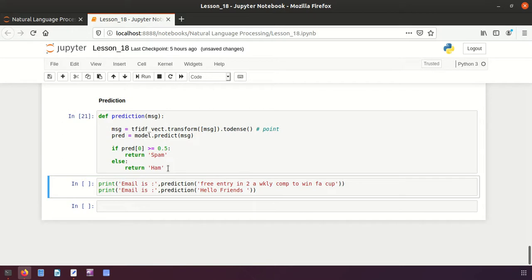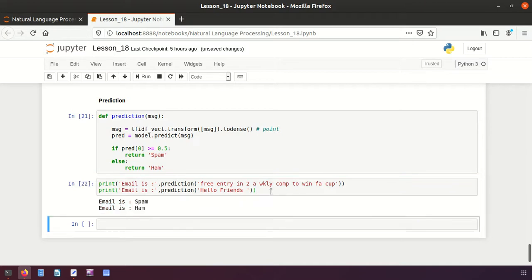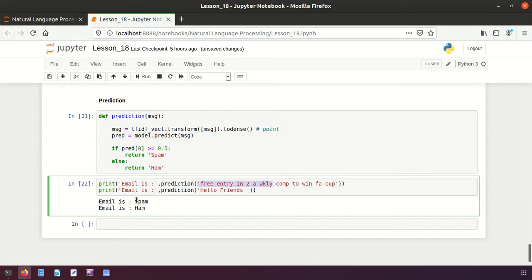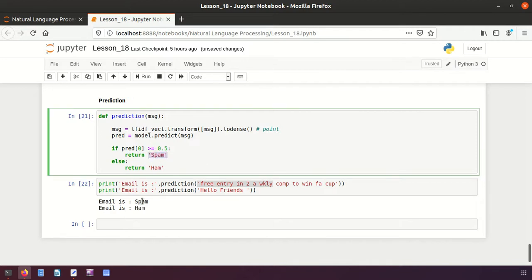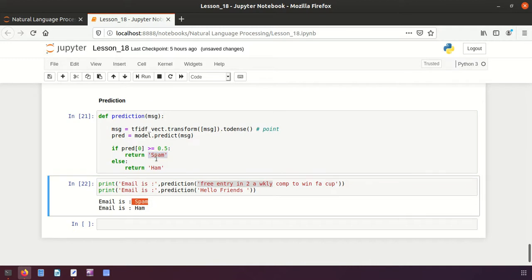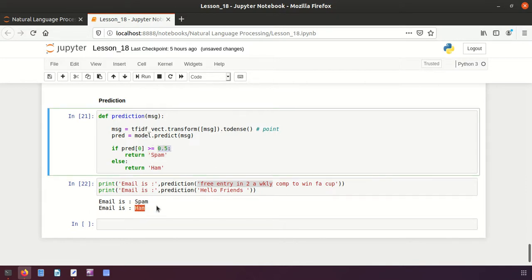I am passing these two messages. Let's see how the model returns and what the values are. So the first one, it is returning spam, but for this one it is saying ham. Instead of labels, if you return the values, it will show you some numbers greater than 0.5. It may be greater than that, that's why it comes as spam. And for this one, ham, the value is obviously lesser than 0.5, that is why it says ham.